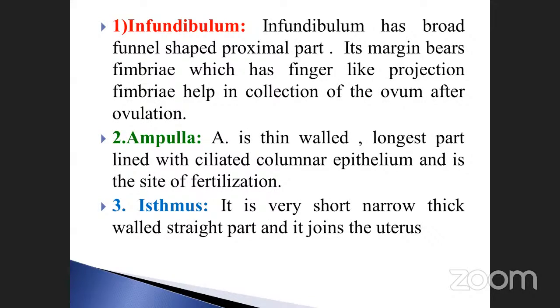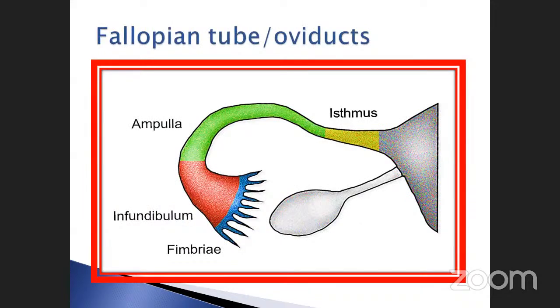This is also another part. And the third one is called the isthmus. It is a very short, narrow, thick-walled, straight part, and it joins the uterus. See here, this is the structure of the fallopian tube. Here, three parts we already discussed. What are the three parts there? Infundibulum, ampulla, and the isthmus.